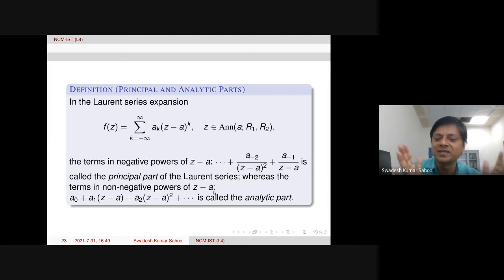When the function is analytic in a disk, we get the Taylor series expansion, and that Taylor series part is called the analytic part. But the sum of the negative powers is called the principal part. This is well known.